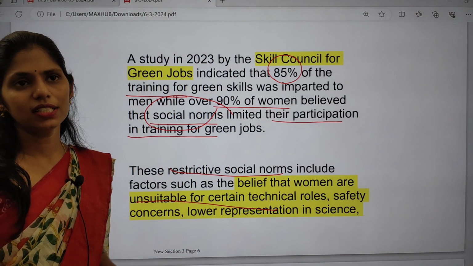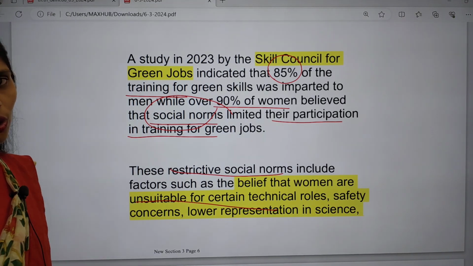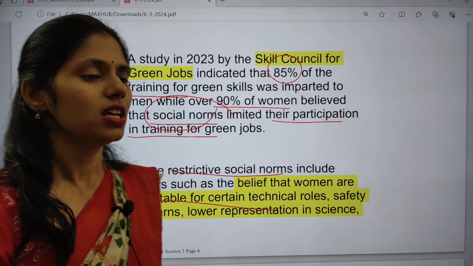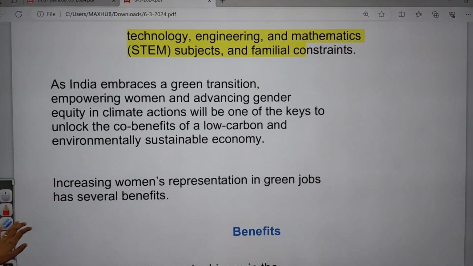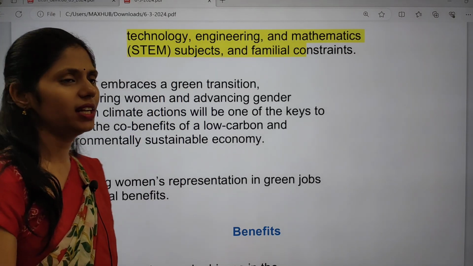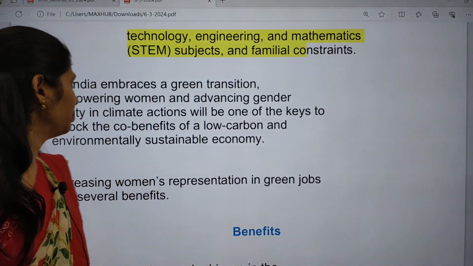And women also face issues like safety concerns, and there is low representation of women in the science field, in engineering, mathematics, STEM subjects, and familial constraints, so there is very less participation of women.